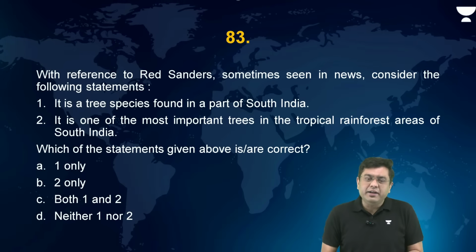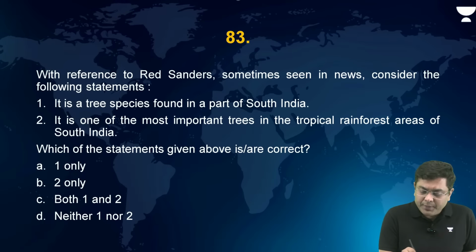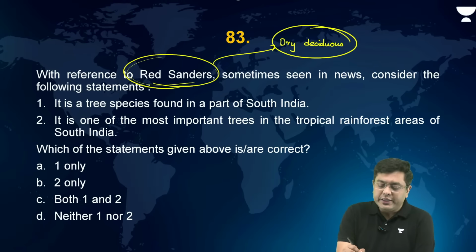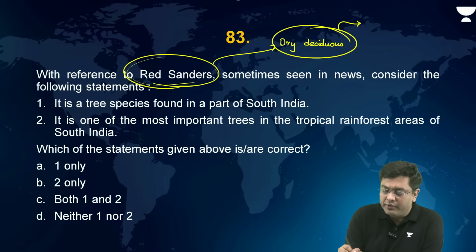Now, what kind of vegetation is red sanders? It is basically categorized under dry deciduous. It is found in which area of the country? It is found in the Sheshachalam Hills region of Andhra Pradesh.